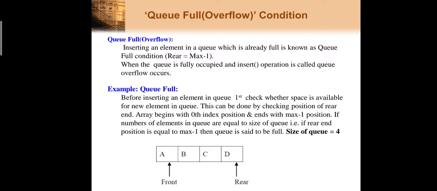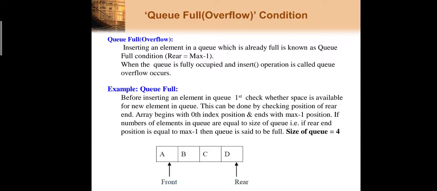For example, look at here. Here my queue size is 4, and I have already inserted 4 elements: A, B, C, D. Now I want to insert a new element E, but there is no space remaining in my queue. So the condition that occurs is called the queue overflow.